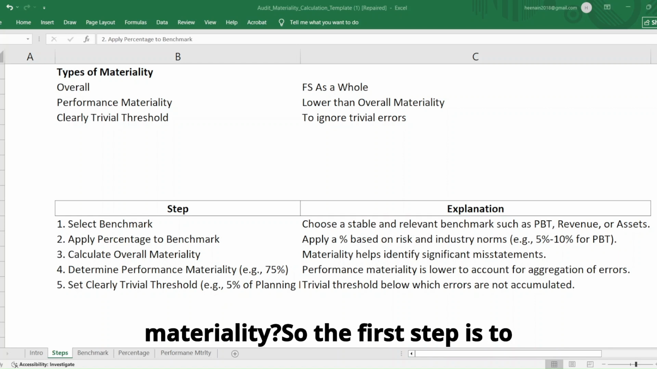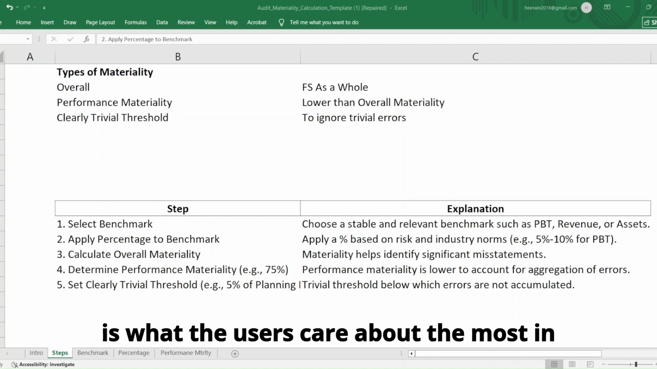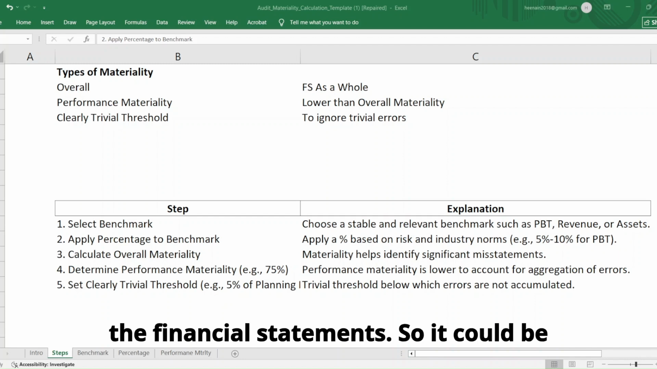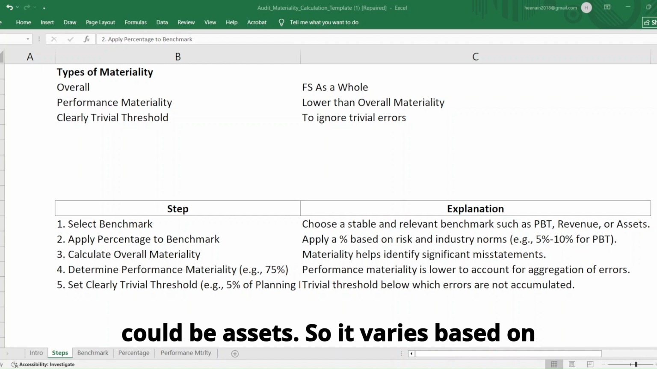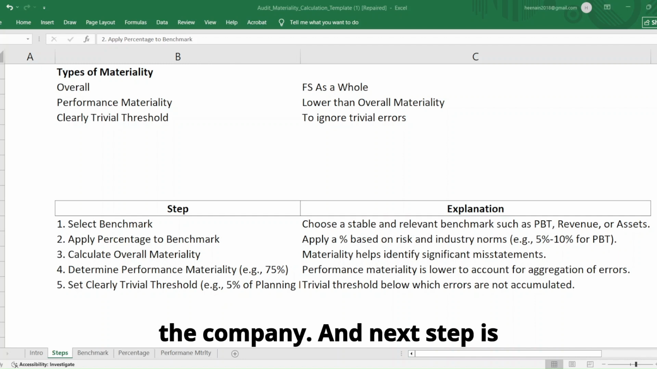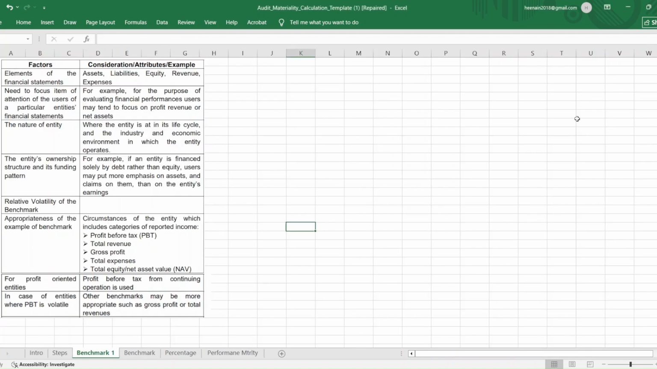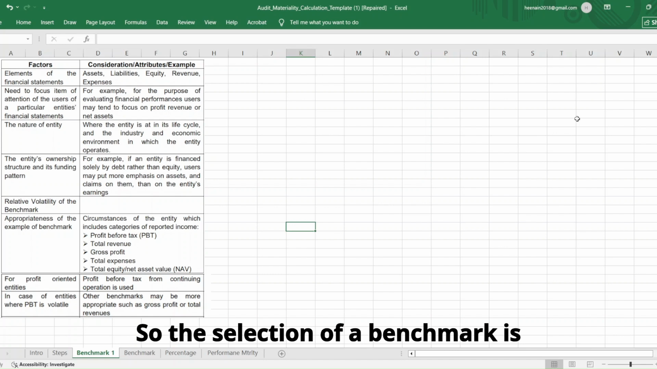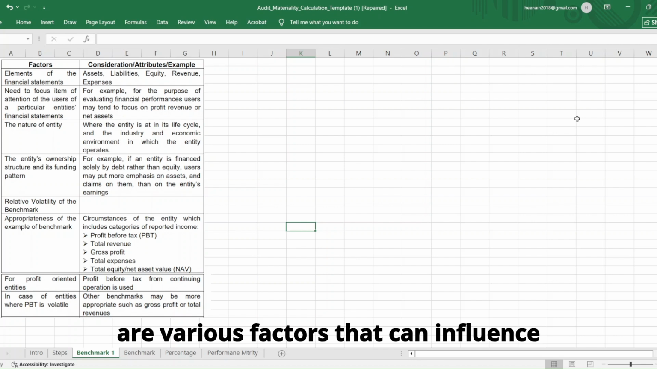So the first step is to select a benchmark. So the benchmark is what the users care about the most in the financial statements. So it could be either profit, it could be revenue, it could be assets. So it varies based on the company. And next step is to apply a percentage to the benchmark. So the selection of a benchmark is subject to auditor's judgment, and there are various factors that can influence this.